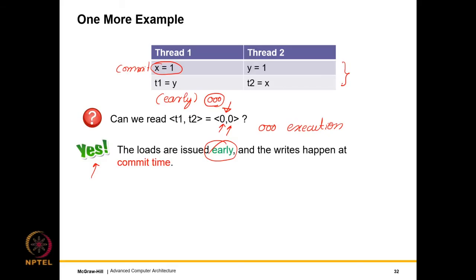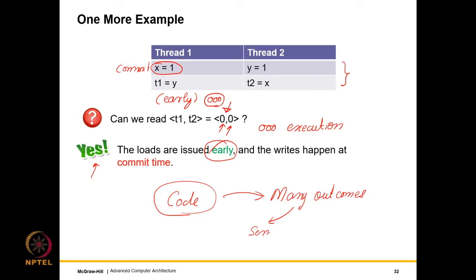So where are we? Regarding multi-threaded code, here is what we can say. Assume we have multi-threaded code, we'll have many outcomes, right? Some of these outcomes make sense. Some of these outcomes do not make sense, right? Now why do these outcomes not make sense?